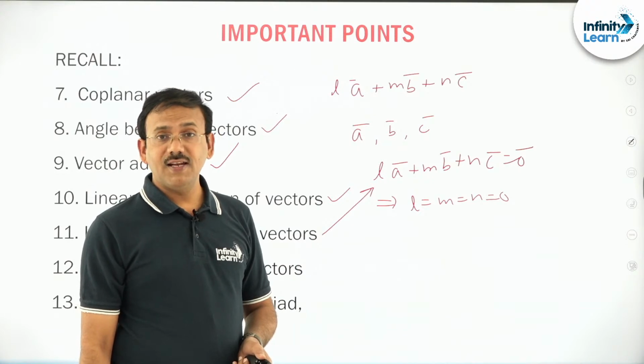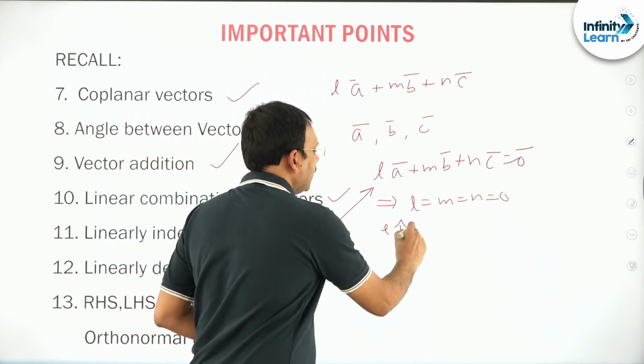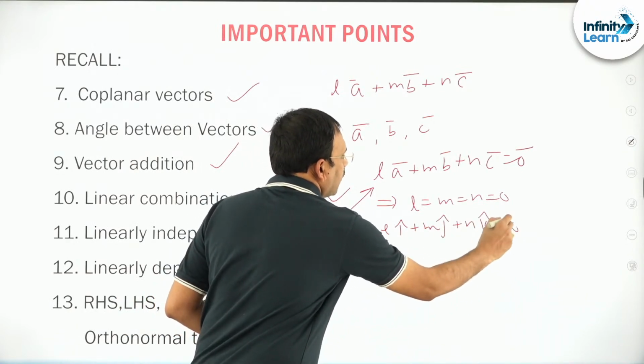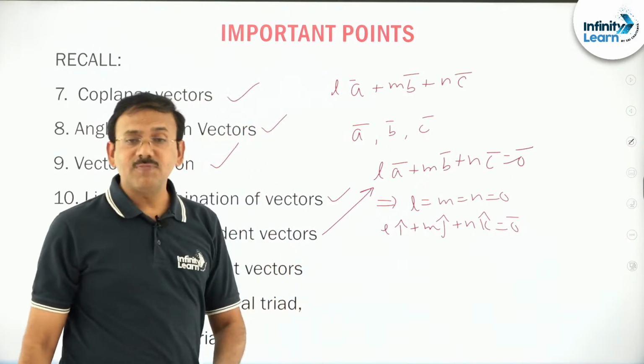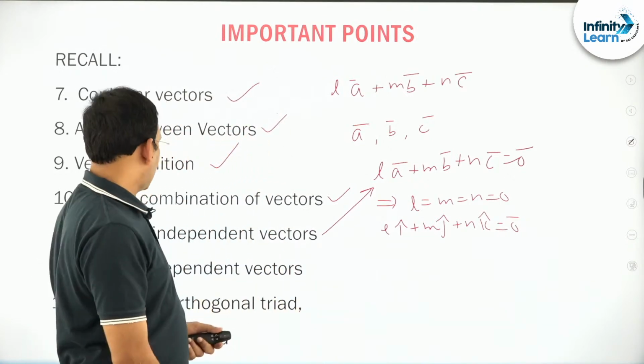It is possible only when L i cap plus M j cap plus N k cap is 0 bar, in the sense L must be 0, M must be 0, N must be 0, otherwise impossible, right.